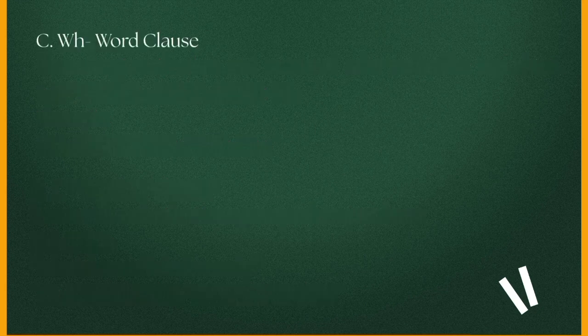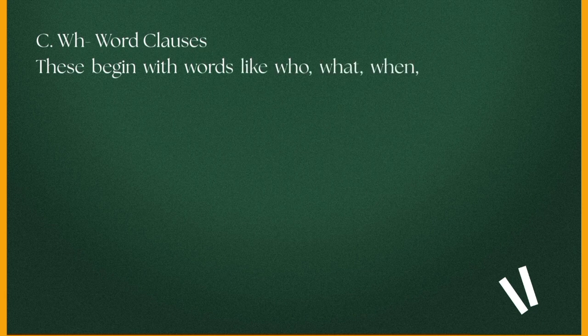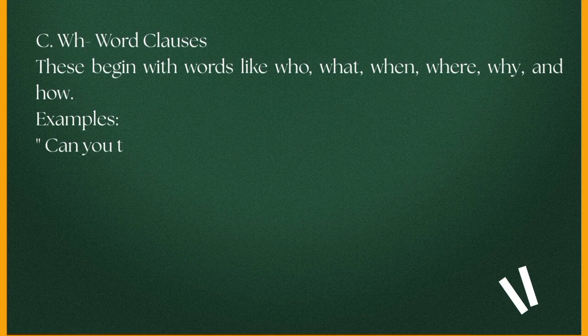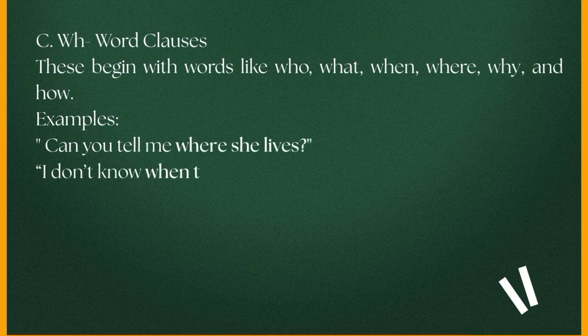And next is WH word clauses. So these begin with words like who, what, when, where, why, and how. For examples, "Can you tell me where she lives?" and "I don't know when the class starts." Where she lives and when the class starts are noun clauses.